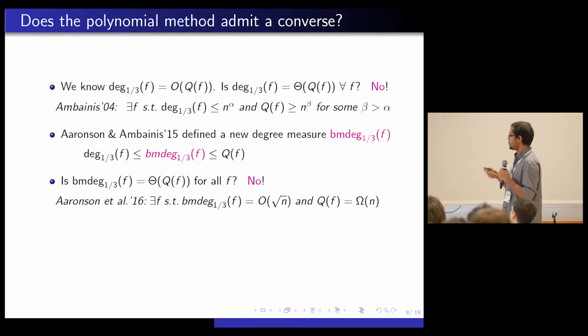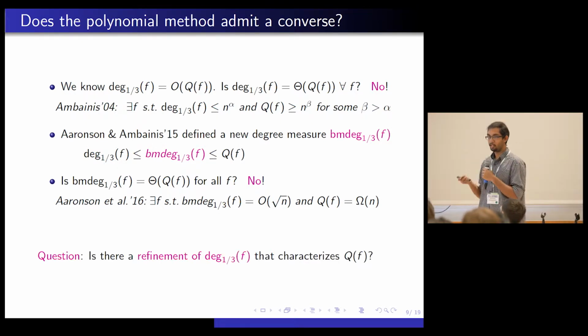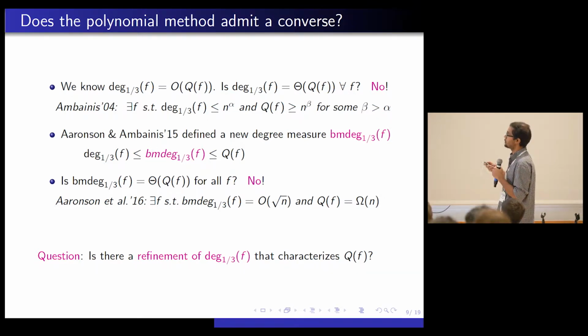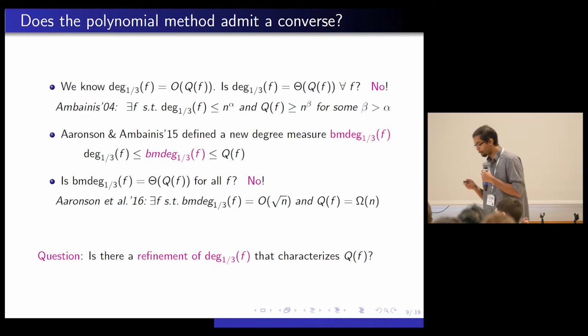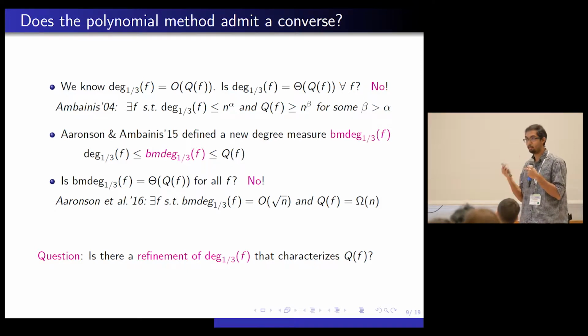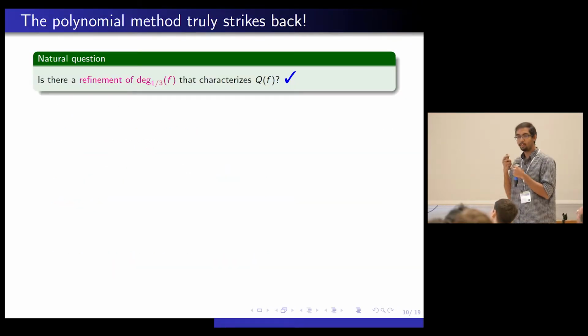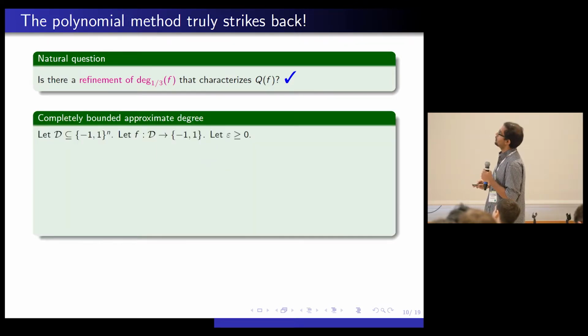So far these two measures haven't done the job of characterizing quantum query complexity. And the question that I want to really understand today is: is there a refinement of approximate degree that characterizes quantum query complexity? Or in other words, does the polynomial method admit a converse? And as the title suggests, it does admit a converse. So there is a refinement of approximate degree which is equal to quantum query complexity. Let me define that right now. We call it the completely bounded approximate degree.